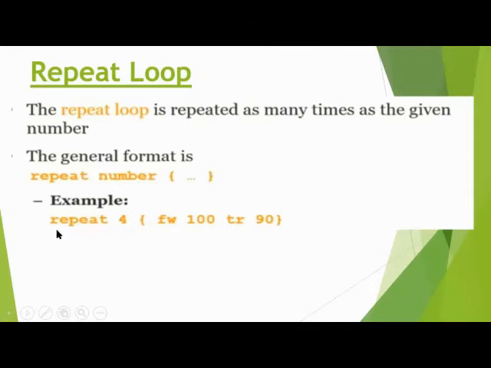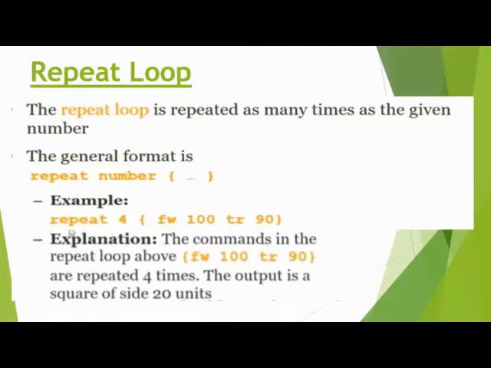So when we type this command, repeat 4 FW 100 RT 90, we draw a shape on the screen. This is the explanation of this command. As I told you, the command is a repeat loop, and the above FW 100 RT 90 are repeated how many times?